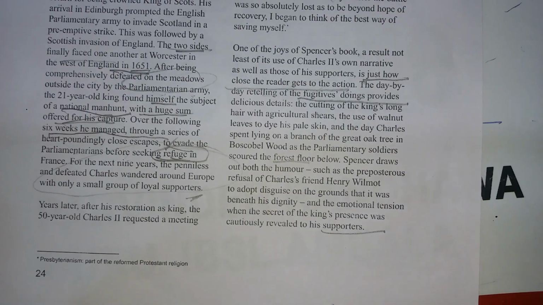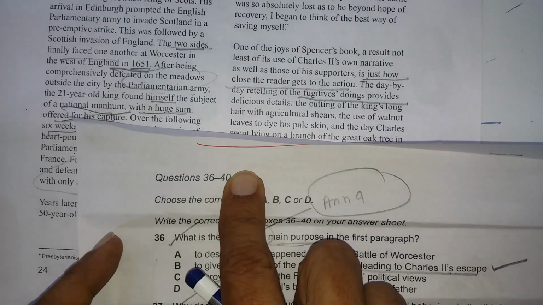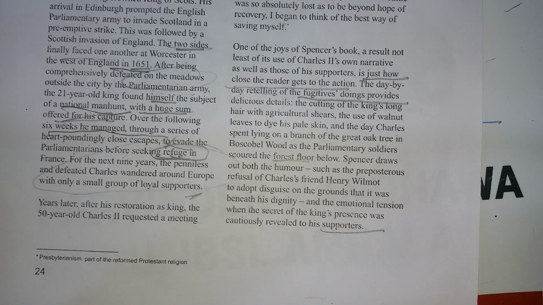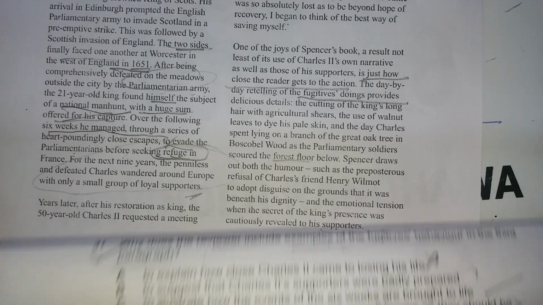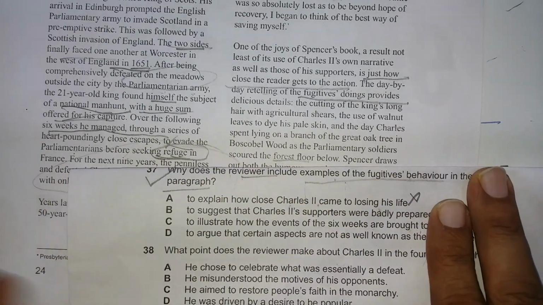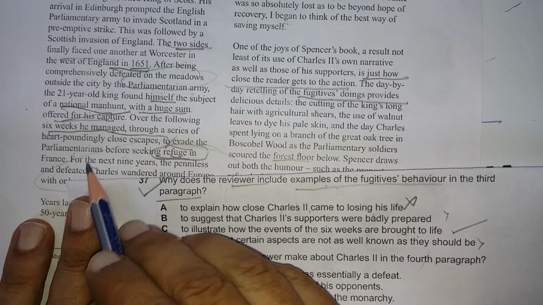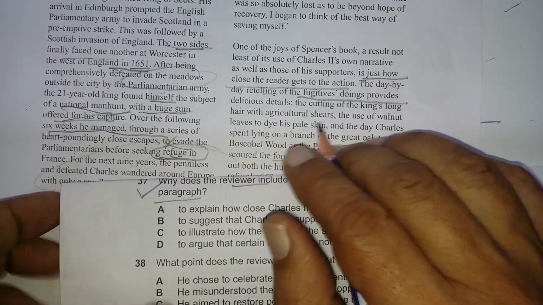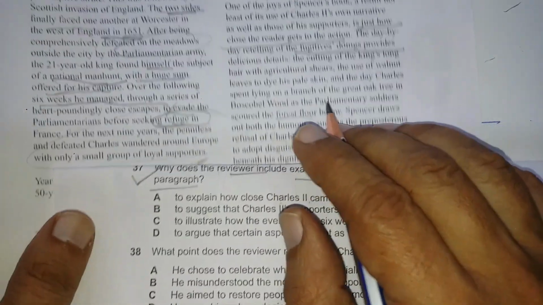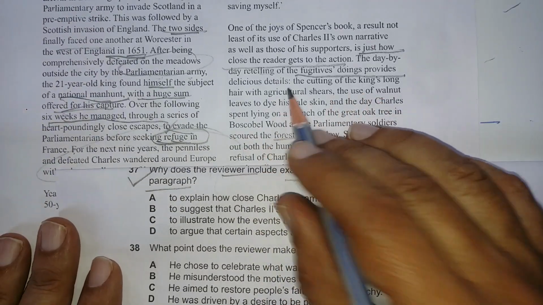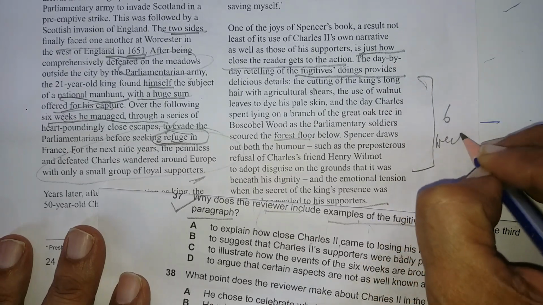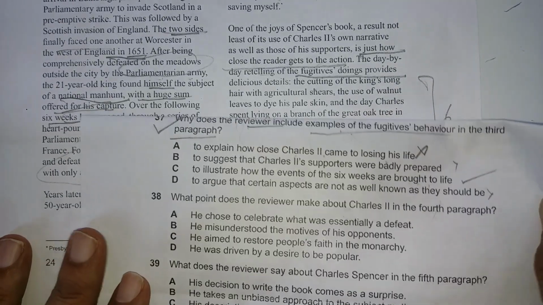Then I came here, 36 to 40 MCQs, the typical part, the hardest part according to me out of 3. I am giving an example: the 6 weeks he managed naturally. The day by day retelling of the fugitive's doing provides delicious details. This is the whole story of 6 weeks.